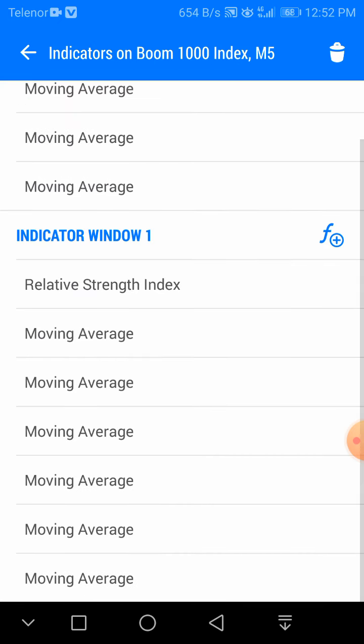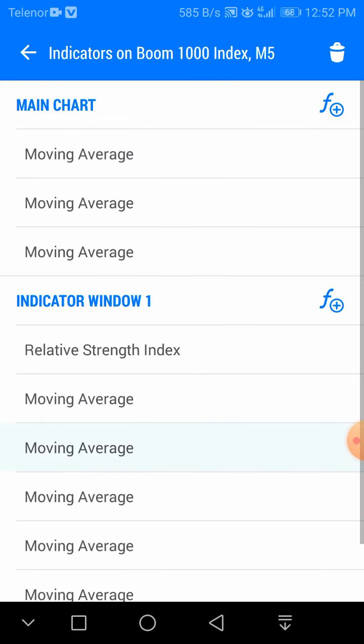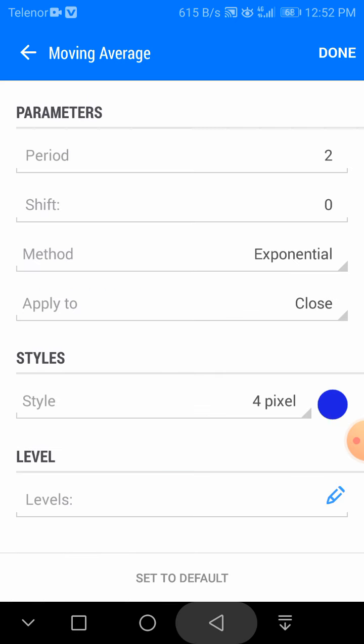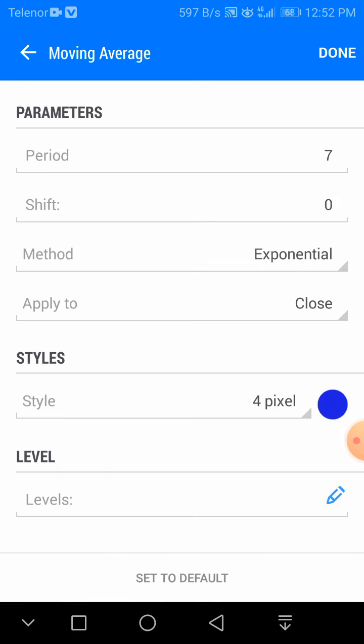Okay, once done, please set the moving averages. The first one will be the 50 exponential moving average. The second one will be 11, the third one will be 2, the fourth one will be 5, the fifth one will be 7, and the last one is 250. It's a long-term moving average we set for trading and prediction of how the market is going to work for us and what the direction of the price will be.